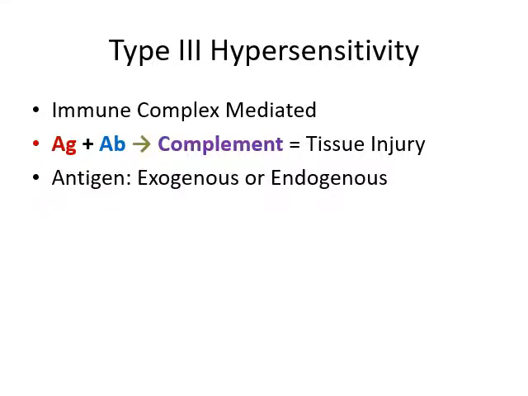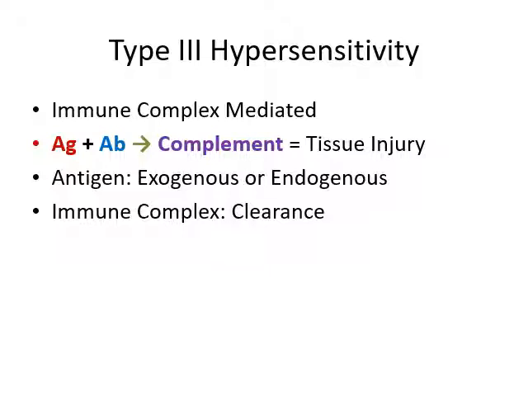Routinely, what happens, antigens can be either exogenous or endogenous, and our body is constantly exposed to such types of antigens. Now, the immune system will identify such antigens, will form appropriate antibody, and then immune complexes are created.